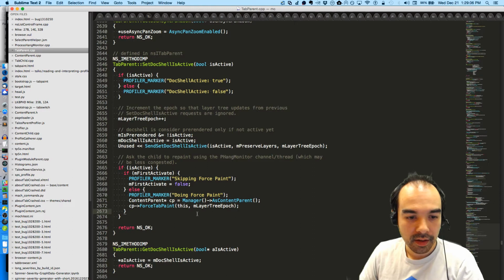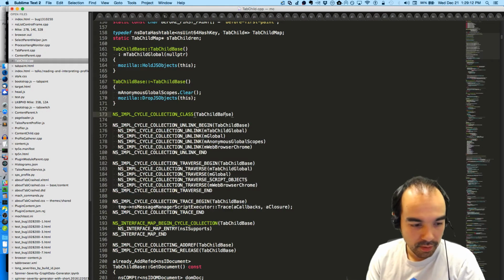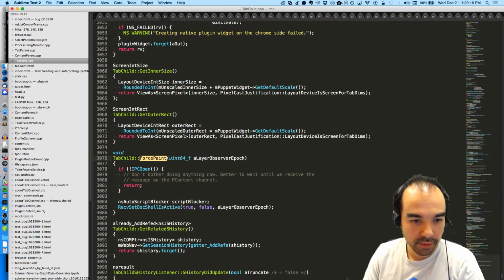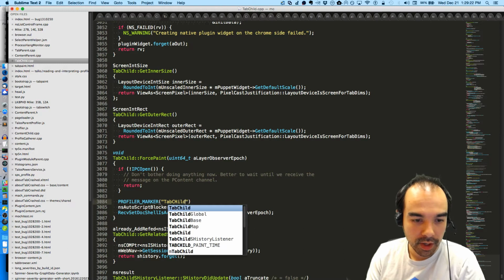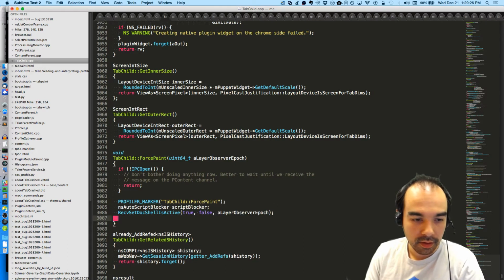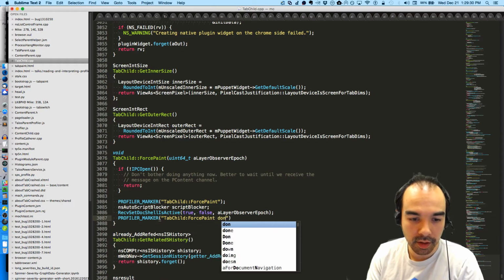Do I want to do more? In the tab child, I can add some markers as well. Whenever we see the force paint was received, profiler marker, tab child, force paint, and profiler marker, tab child, force paint, done.